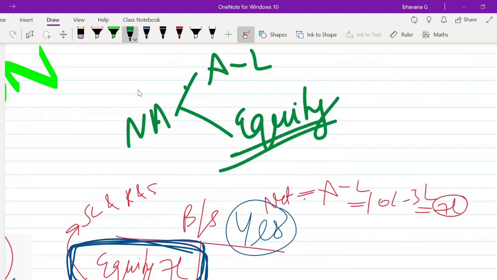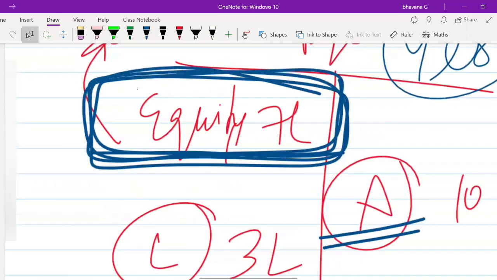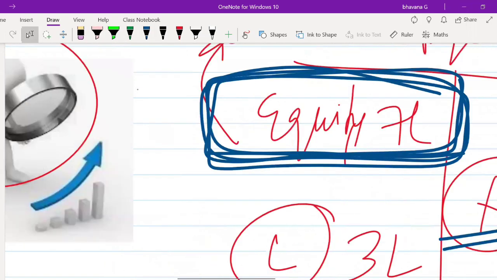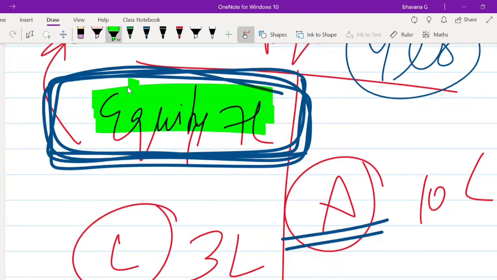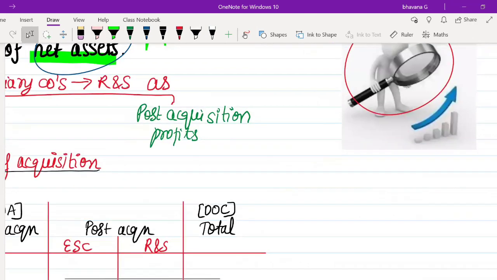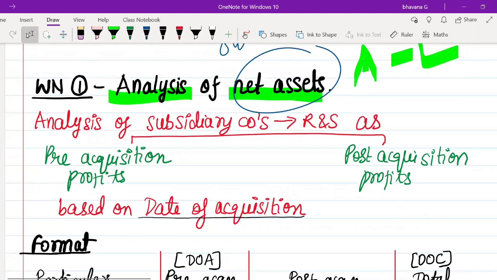So here in this chapter, we are going to use the equity approach only. Rather than going by assets minus liabilities, we will do the equity approach. I hope you are clear with this. Now we are going to make an analysis of this equity. I hope the basics, what is net assets and the two ways we can find out net assets, are clear. And in this chapter, we are going to use the equity approach only for finding net assets. Okay, coming back to the topic.